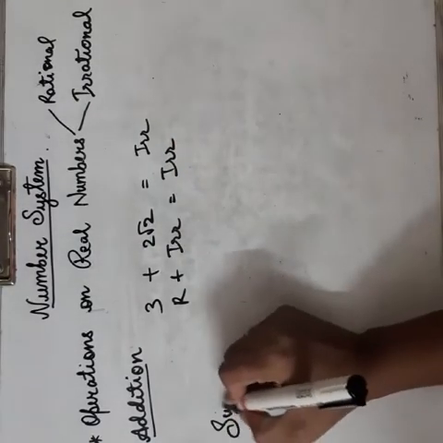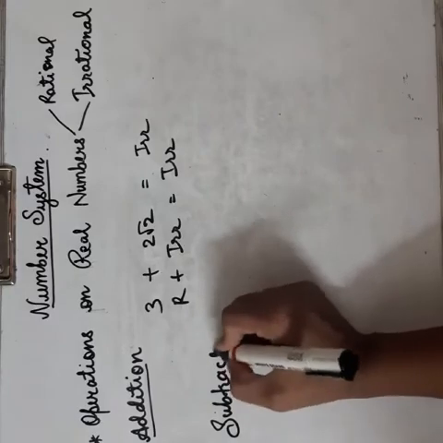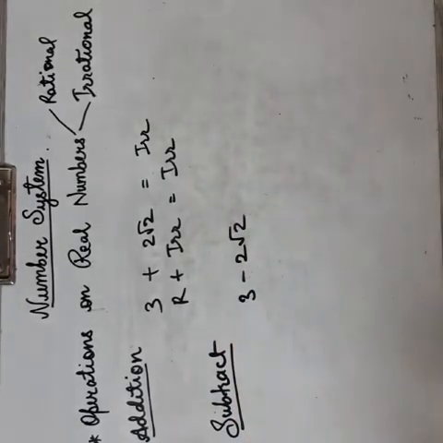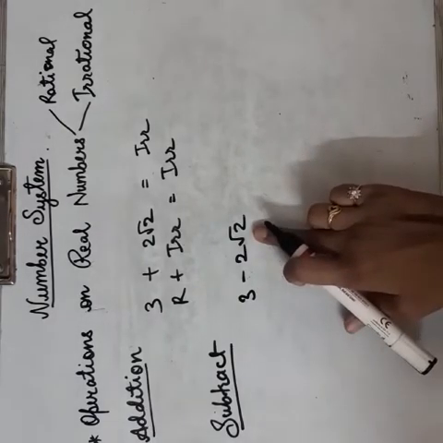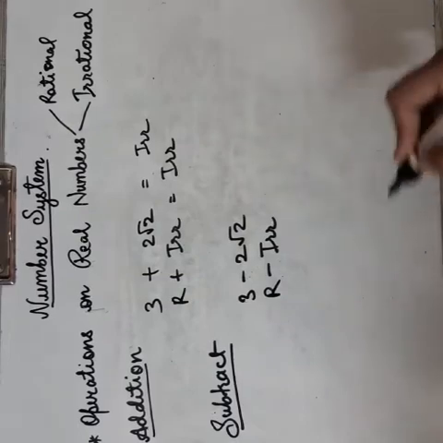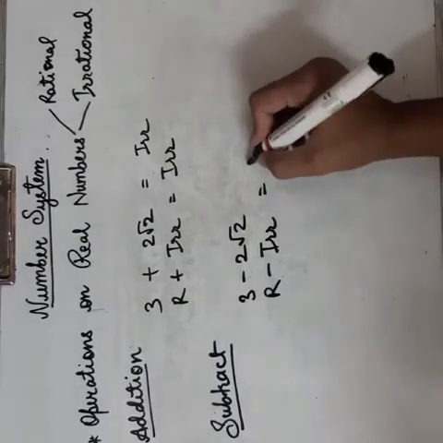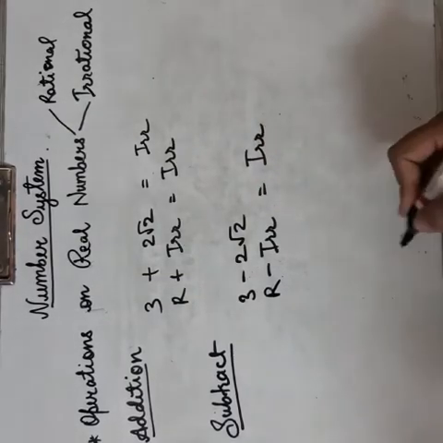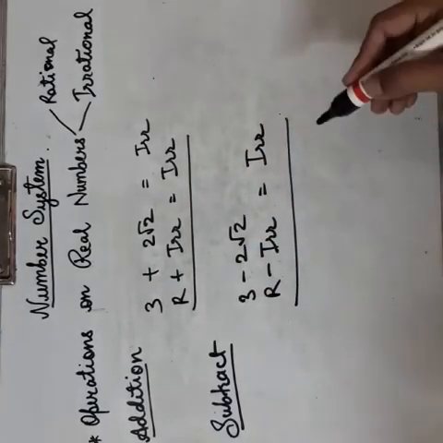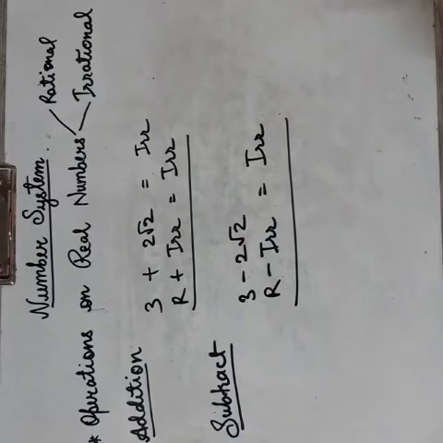Then what about if you subtract? 3 minus 2 root 2. This is rational, this is irrational. So again rational minus irrational. Can you solve it further? No. So again it will be an irrational number only. So if you add or subtract rational and irrational, the answer will be irrational.